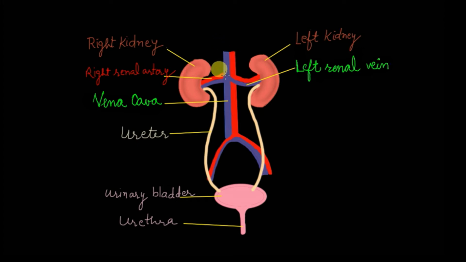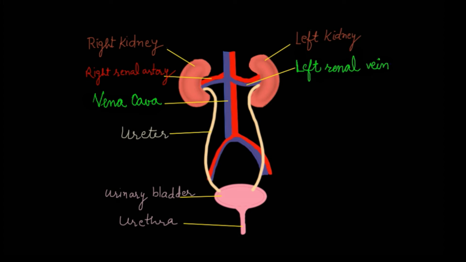We can see the blood supply also here. Renal artery brings the blood here to the kidneys, and from this blood the nitrogenous waste is taken out in the form of urine, and renal vein takes this blood back to the body. So this is about the excretory system of human beings. Now the nitrogenous waste will be excreted in the form of urine.